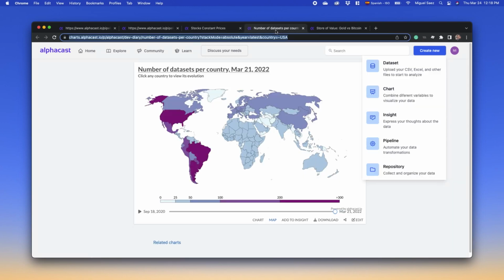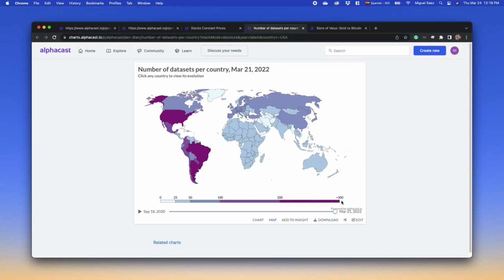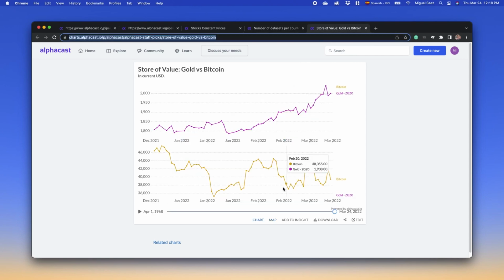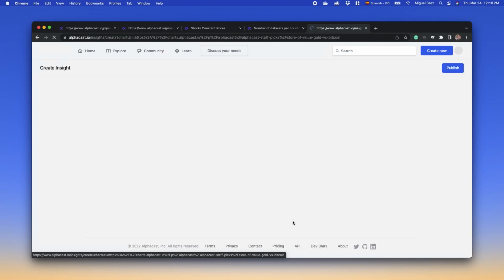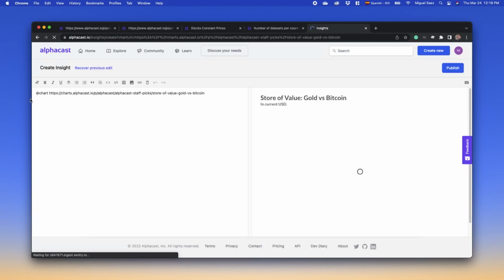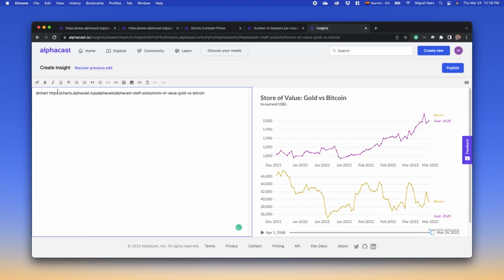Our tools for charts is really interesting. So we have different types of visualizations. You can have multiple sources on a given chart. And if I'm interested in this chart, for instance, what I can do is build up an insight with it. So insights, as I mentioned before, is a way to build up reports or express ideas and do a presentation.